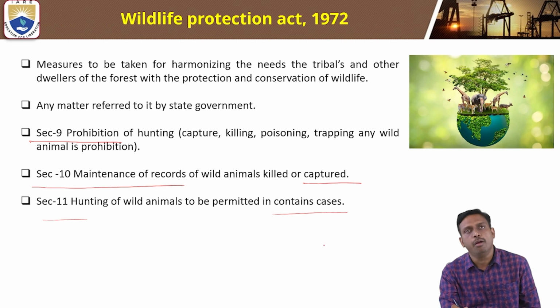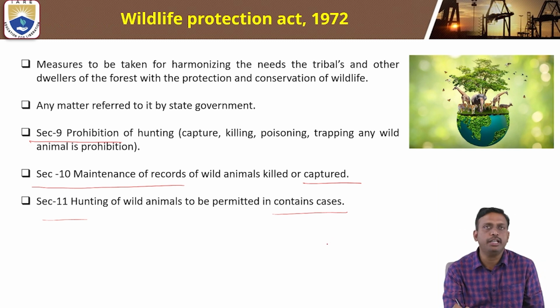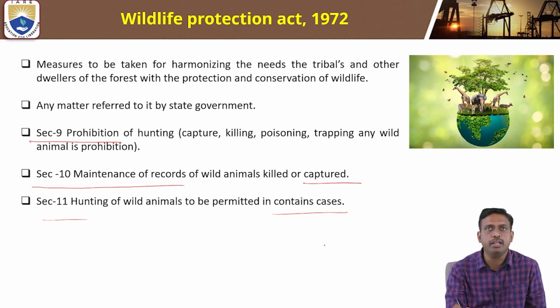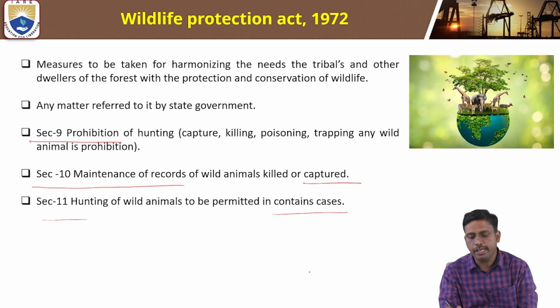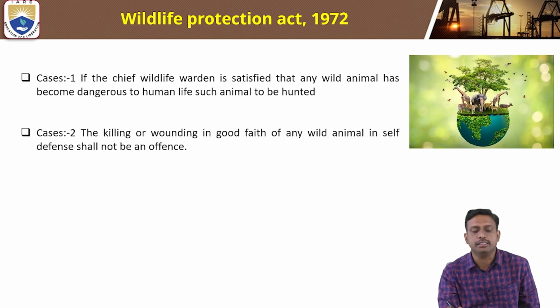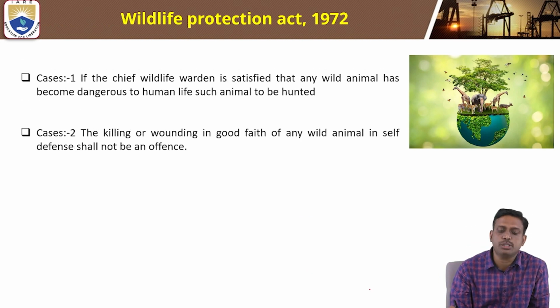Section 9 is the prohibition of hunting. Section 10 is the maintenance of records of wild animals killed or captured. And Section 11 is hunting of wild animals to be permitted in certain cases. There are two cases, case 1 and case 2.